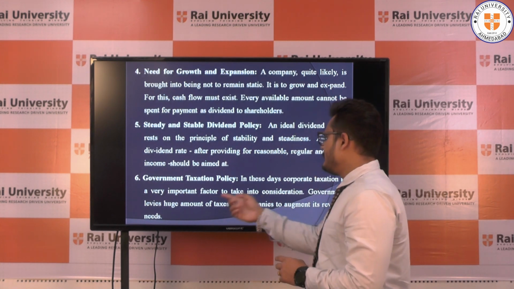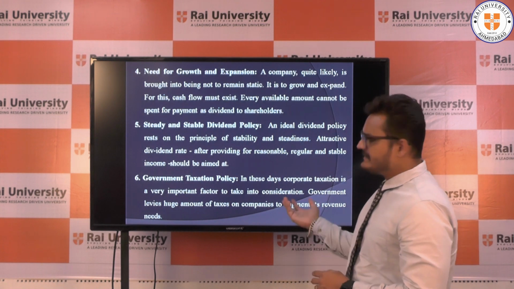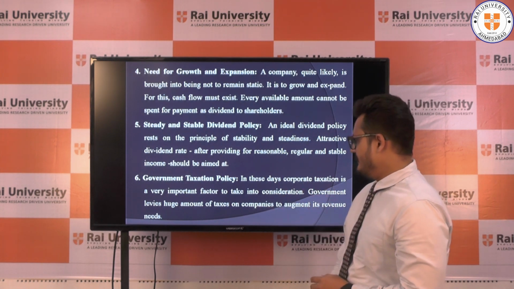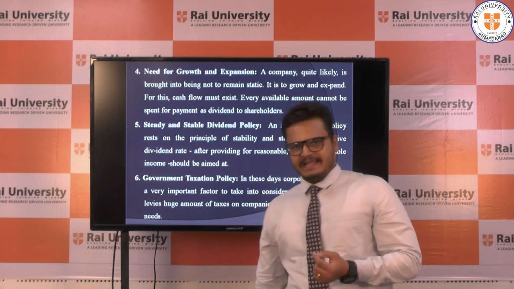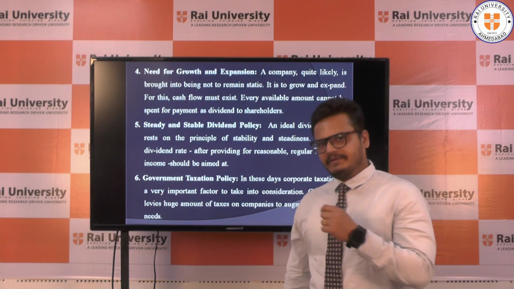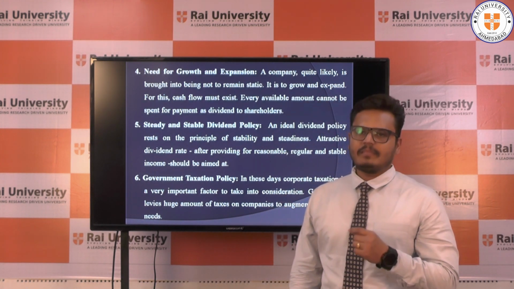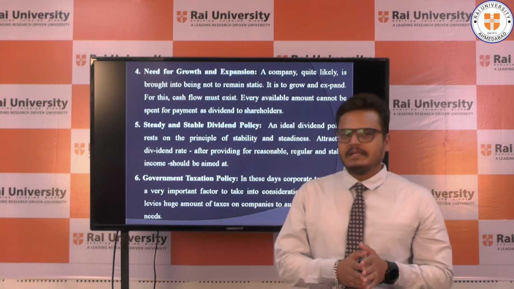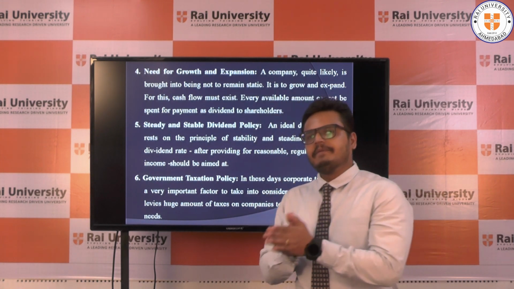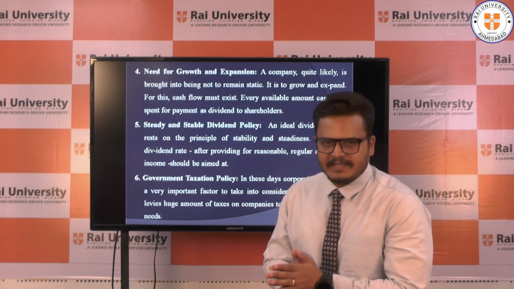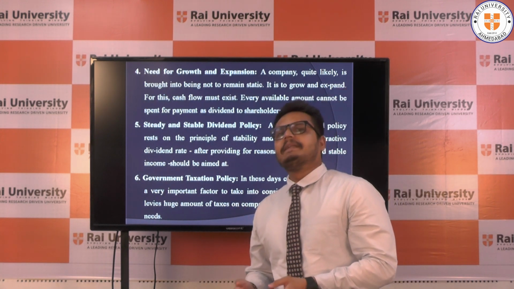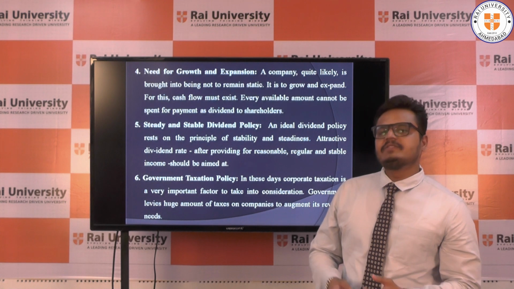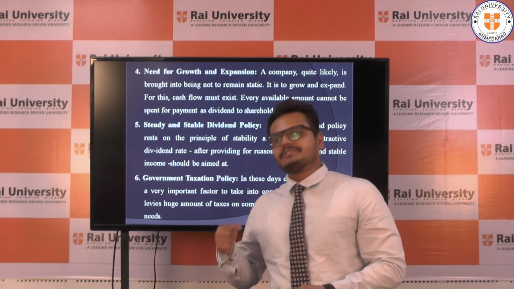Our next point is government taxation policy. These days, corporate taxation is a very important factor to consider in the dividend decision. If the tax rate is high on the dividend, the company is not likely to pay dividends to its shareholders. They retain their money over a dividend payout to the shareholders. If the tax rate on dividends is less, the company is going to pay the dividend to its shareholders.